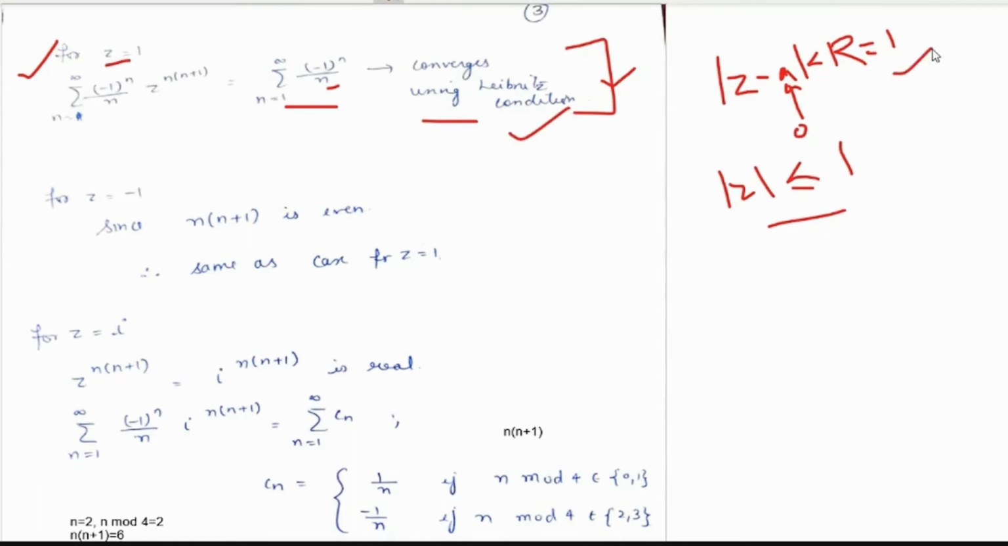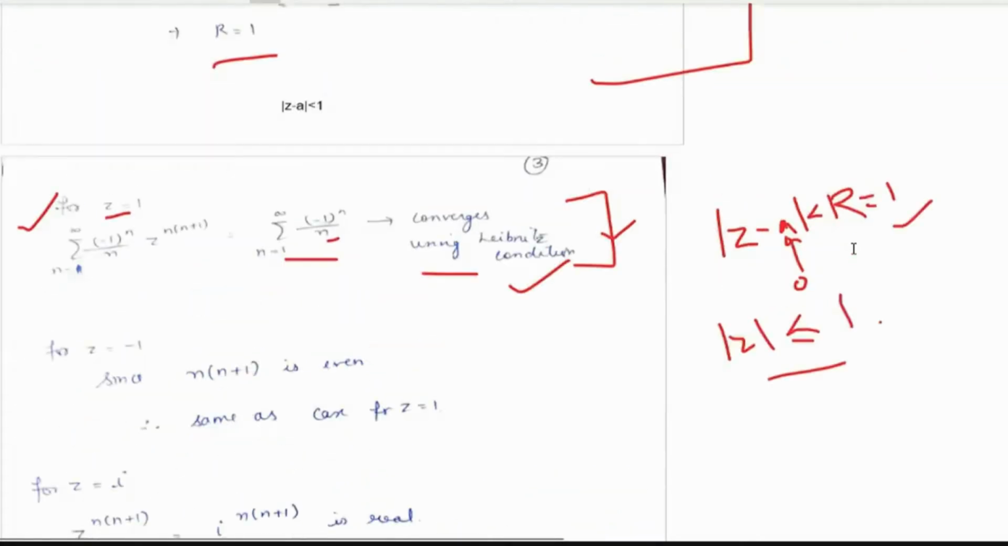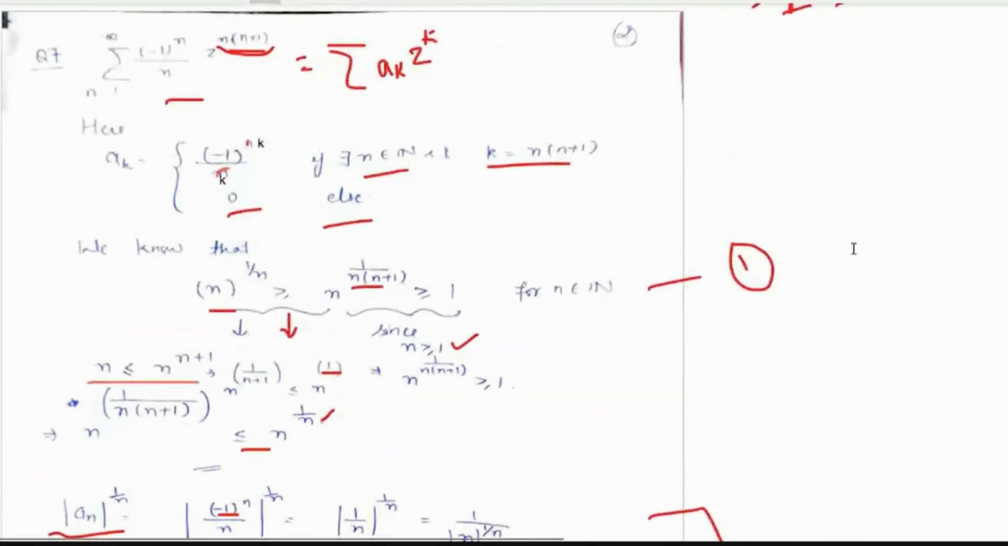Now, the problem is, the question would have ended here if we had only been given (-1)^n by n into z to the power n. If it was not z to the power n into n plus 1, the question would have ended here, right? So in questions, if we are given the summation series n into z to the power n square,